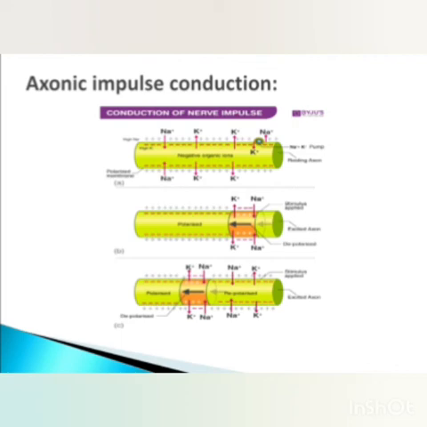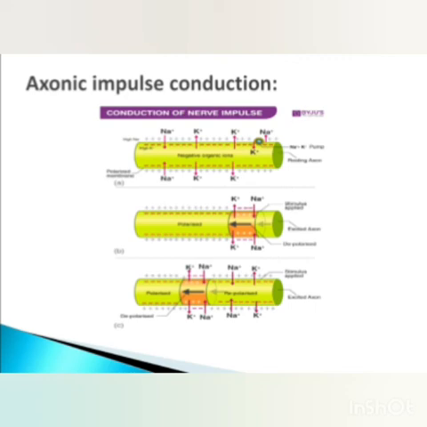The charge present inside the neuron is now positive inside and negative outside, and therefore the stimulus is now passing towards the next region of that nerve, and that state is known as conduction of nerve impulse, and this state is the depolarized state.